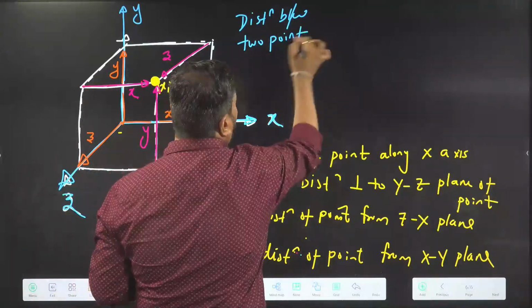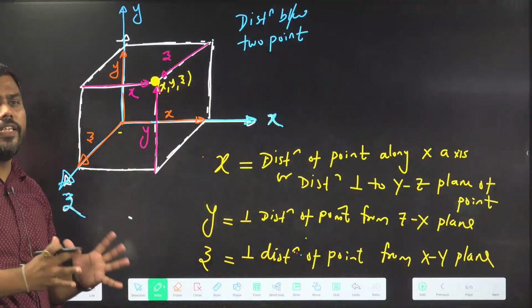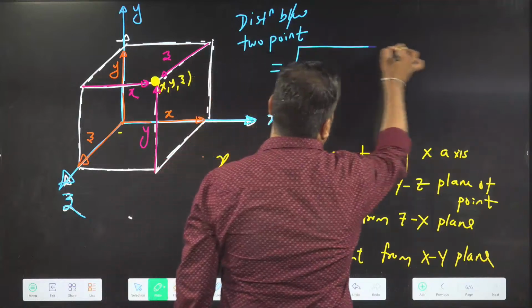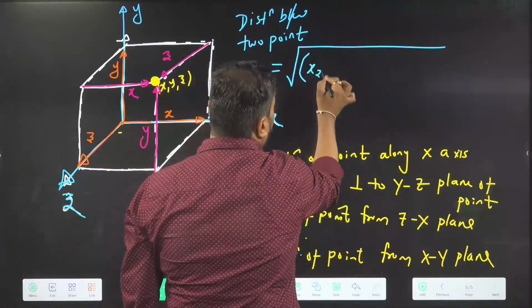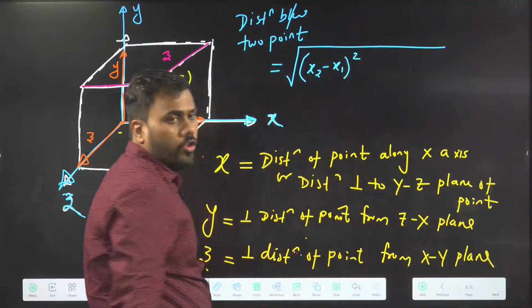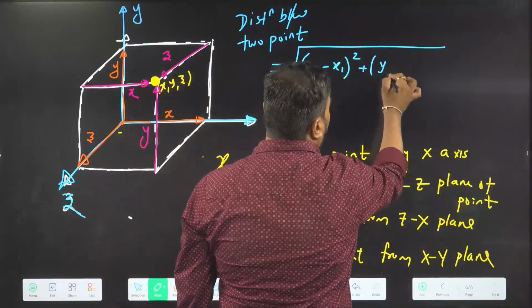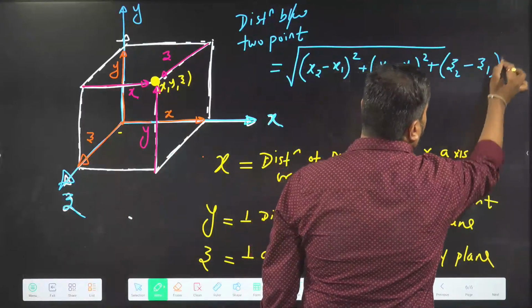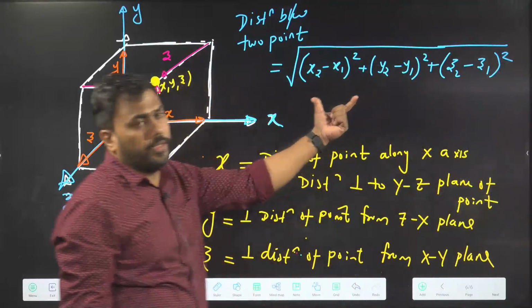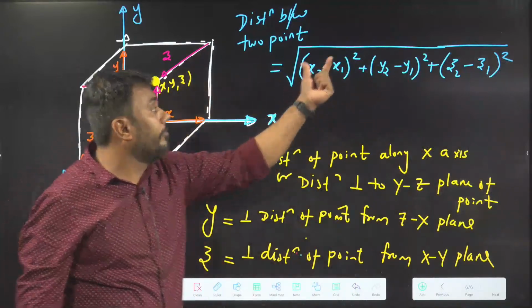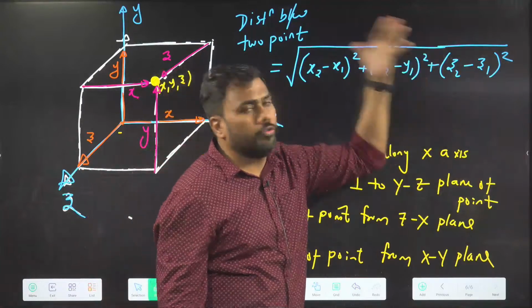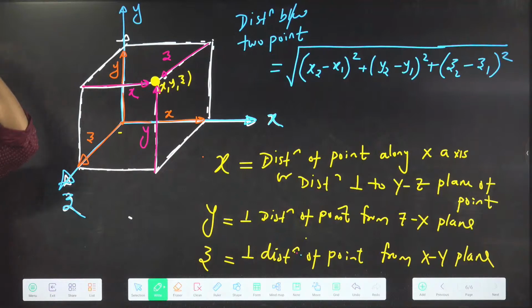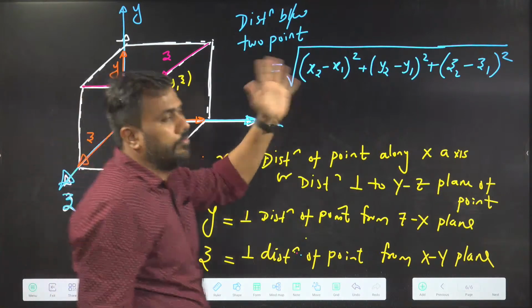We will not prove the formula because the diagram becomes very difficult. We will just learn the formula. If I have 2 points, let's say x2 and x1 are their x coordinates, y2 and y1 are their y coordinates, and z2 and z1 are their z coordinates. Then the distance between 2 points: in 2D, only x and y were there. In 3D, z is also coming. So the formula for distance between 2 points in 3D.